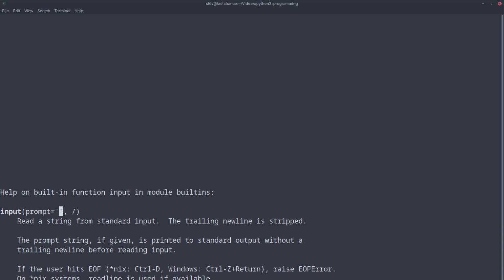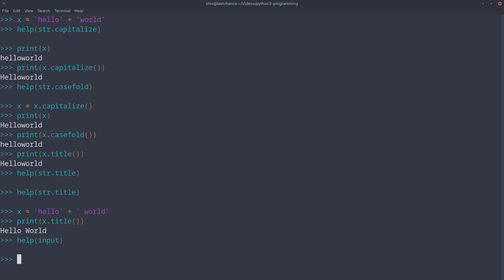The prompt string, if given, is printed to standard output without a trailing newline before reading input. Okay, read this again. The prompt string, if given, is printed to standard output without a trailing newline before reading input. If the user hits end of file, on Unix Control D, on Windows Control Z plus return, it raises EOFError. On Unix systems, readline is used if available. So readline is a GNU library. We don't worry about that.